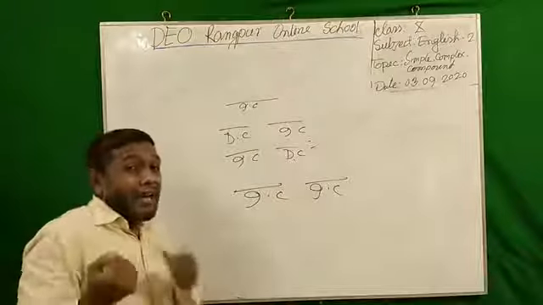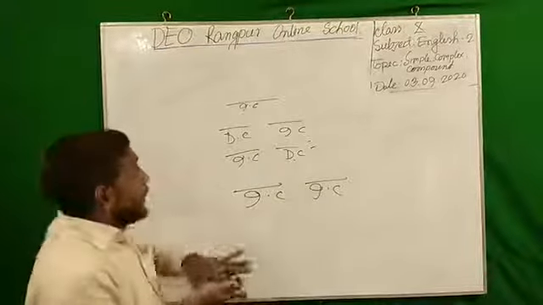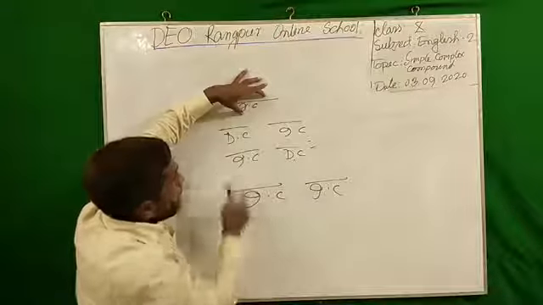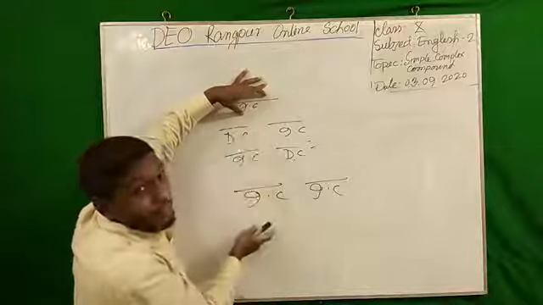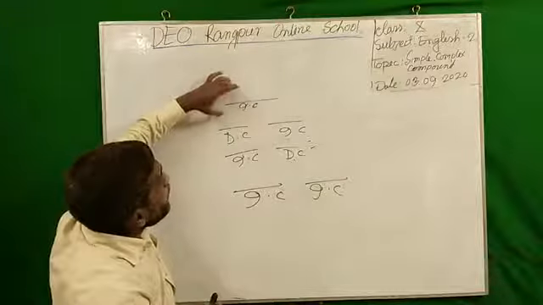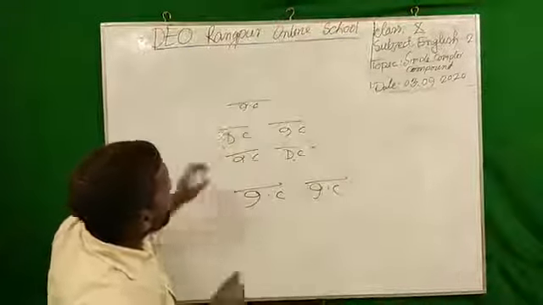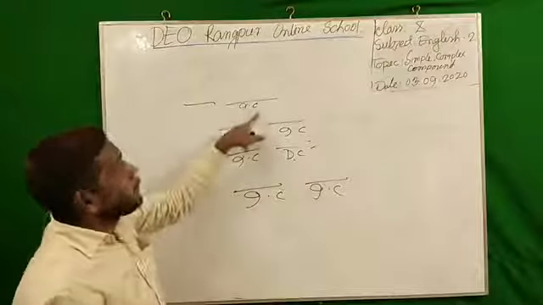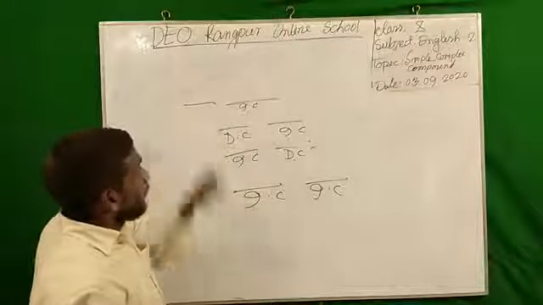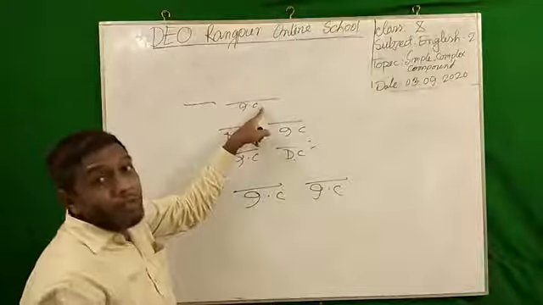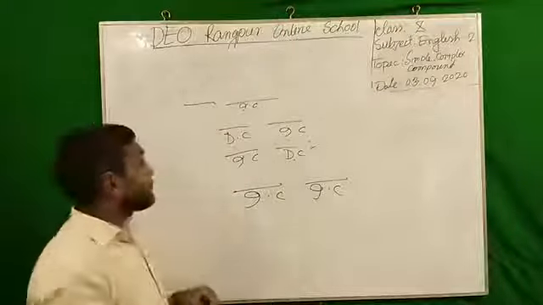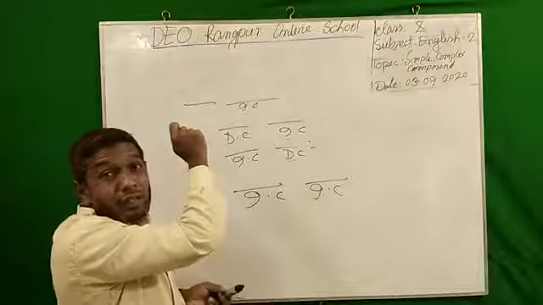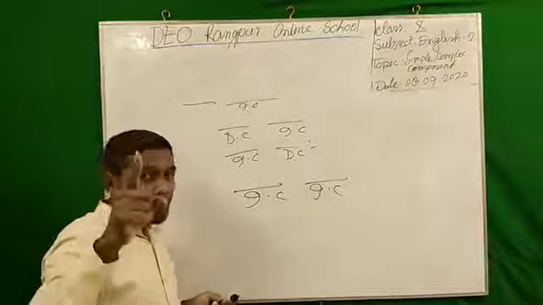So I am trying to tell you the technique. There is only one clause in a simple sentence, but in these two sentences, complex and compound, there are two clauses. So if I want to turn a simple into complex or compound, I must add a clause here. If I add a dependent clause, it will be complex. If I add an independent clause, it will be compound. Now as a student, you have to know how I can add a clause. So this is the technique, one point you have to know.